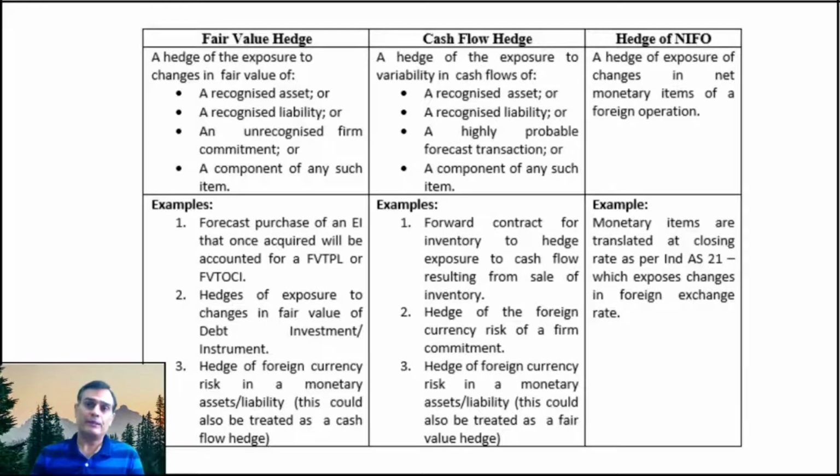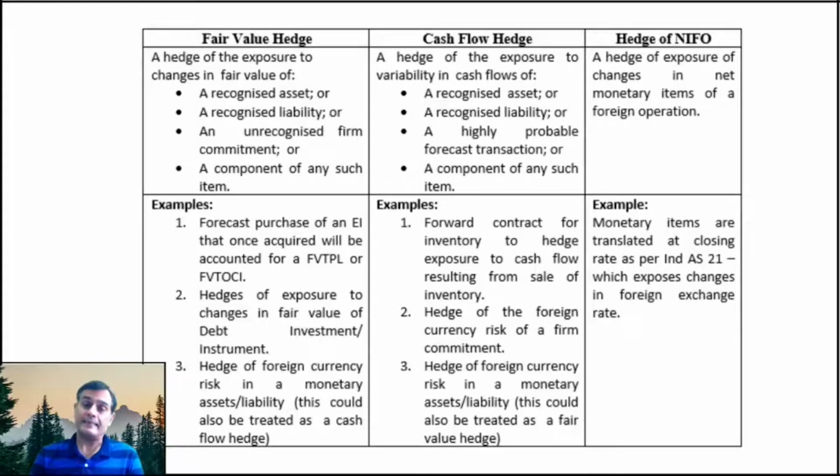Similarly, when I'm looking at a cash flow hedge, the entity wants to hedge the risk of variability in cash flows, which could mean cash inflows or cash outflows related to a recognized asset or a recognized liability or a highly probable forecast transaction. That means it's not a committed transaction, but there is every chance of a particular sale or purchase happening in the future. Or it could be any component of any such item.